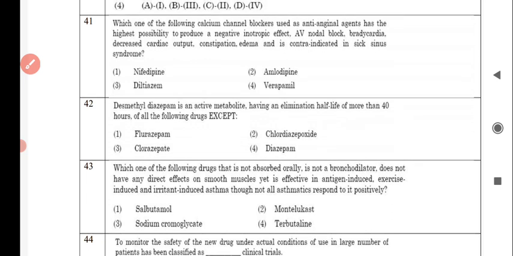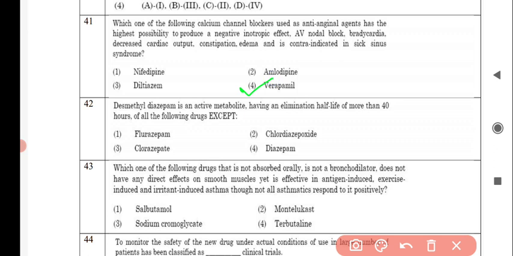The next question is, which one of the following calcium channel blockers used as anti-anginal agents has the highest possibility to produce a negative inotropic effect? AV nodal block, bradycardia, decreased cardiac output, constipation, edema, and is contraindicated in sick sinus syndrome. And the correct answer is option number 4, verapamil.